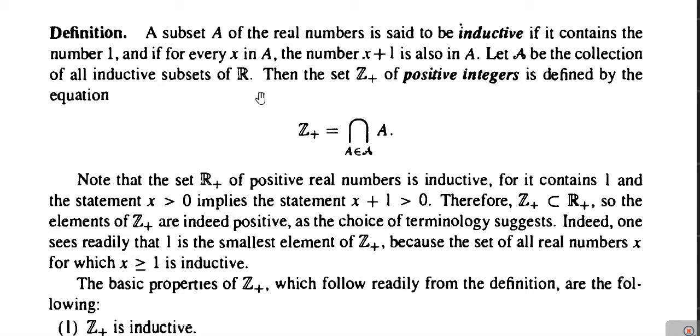Next, we note that the set R plus, the set of positive real numbers, is inductive.